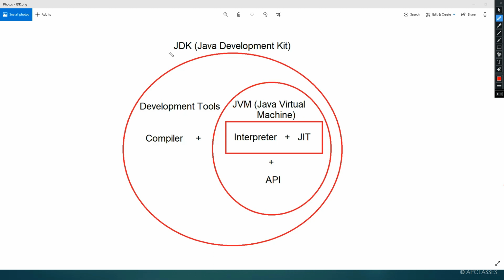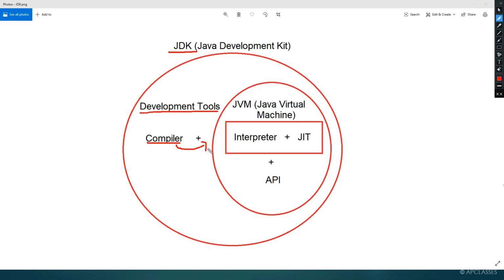Let's once again discuss this one. You are going to download JDK. Once the JDK is downloaded, you will have all these options. Here you will have development tools through which you can write and develop a Java program. Once the Java program is developed, using the compiler, you can convert it into bytecode.